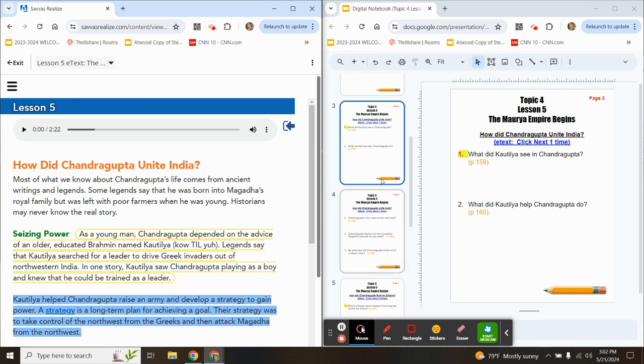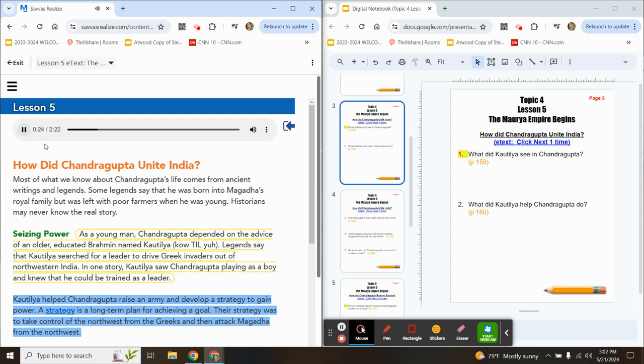If you are in the textbook, you are on page 159. How did Chandragupta unite India? Most of what we know about Chandragupta's life comes from ancient writings and legends. Some legends say that he was born into Magadha's royal family, but was left with poor farmers when he was young. Historians may never know the real story.